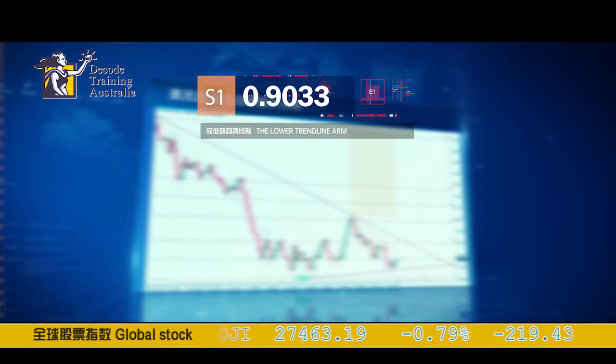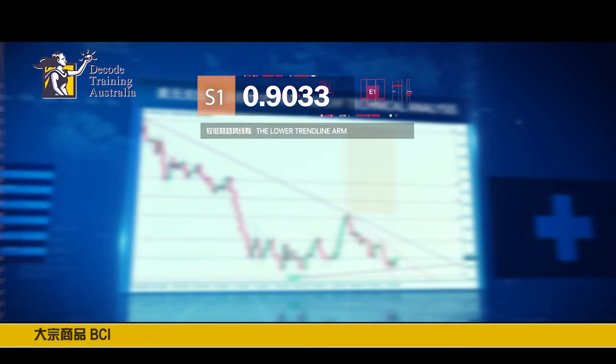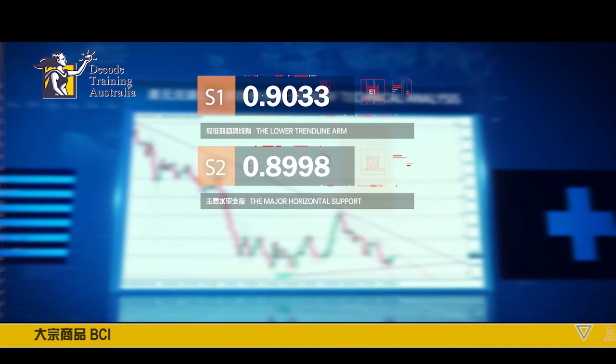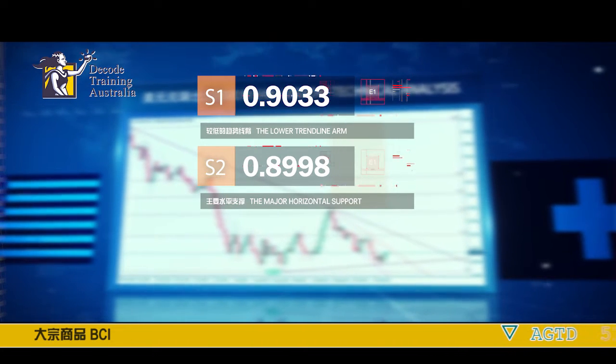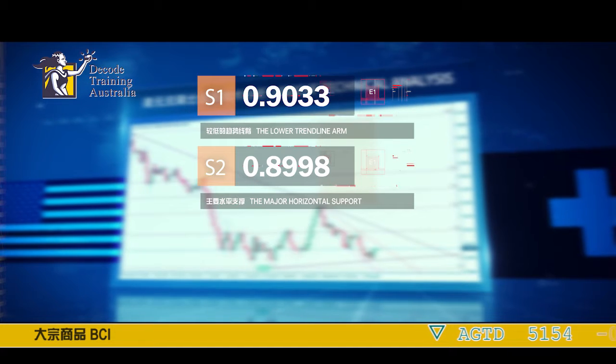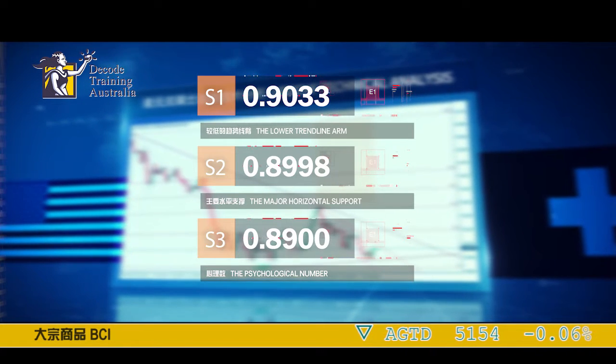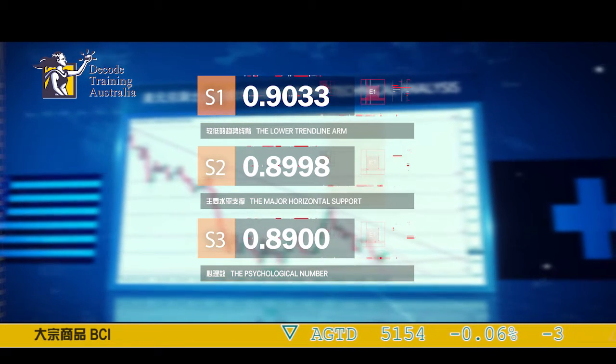On the downside, the price of the USD Swiss pair might find a few major support levels that help it stay above the listed below price tags. At support 1, it is 0.9033, which is the lower trend line arm. At support 2, which is a major horizontal support, will be facing 0.8998. At support 3, it is 0.8900, which is a psychological number.